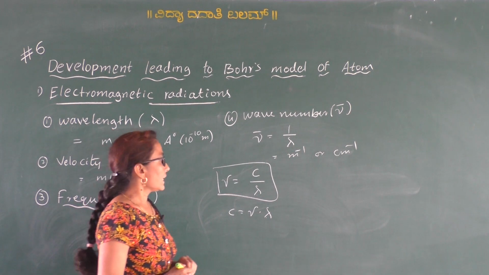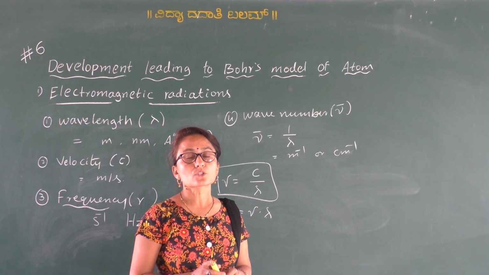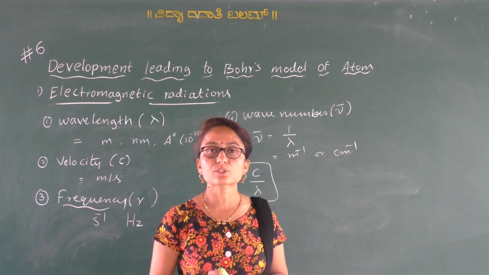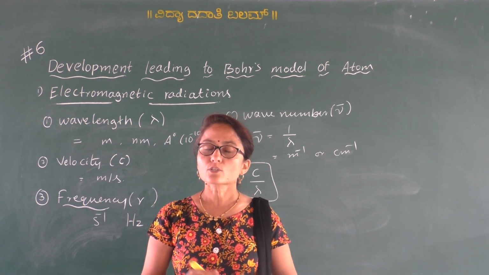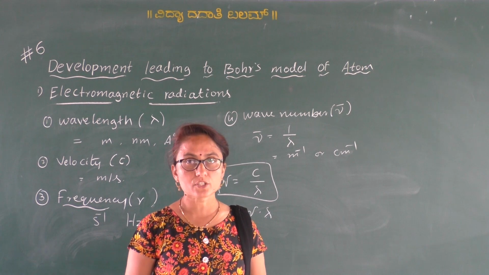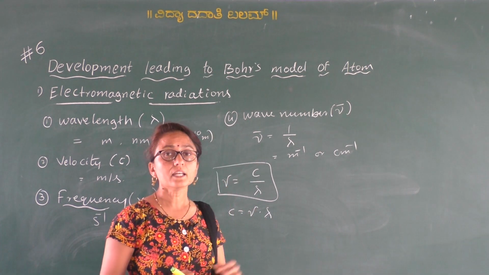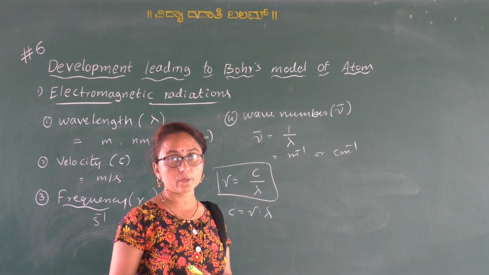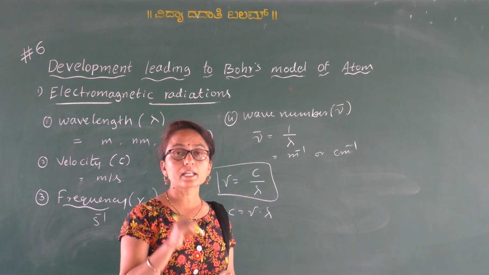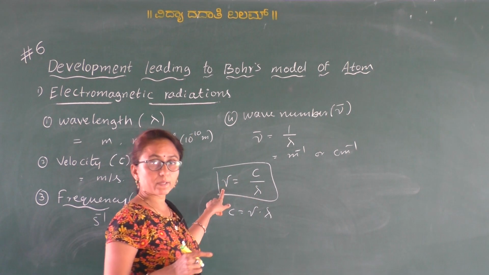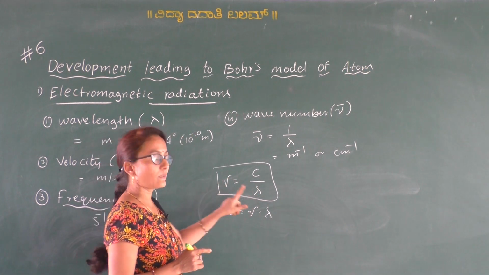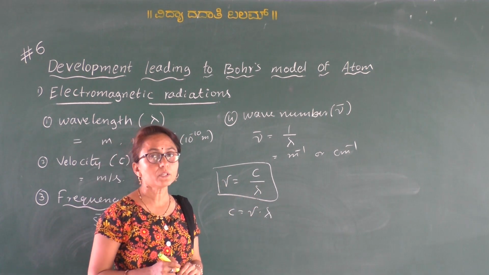Therefore, for any radiation, if wavelength is more, its frequency is less. So in electromagnetic radiation, the different electromagnetic radiations are arranged in the increasing order of wavelength, or we can say decreasing order of frequency. Frequency and wavelength are reciprocal to each other.